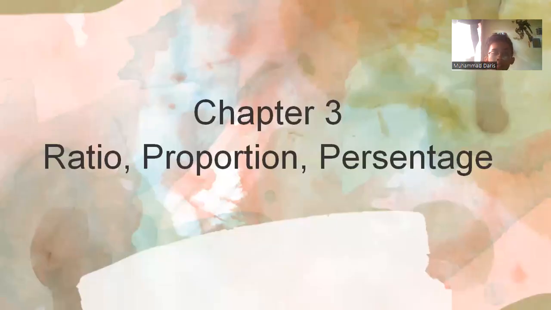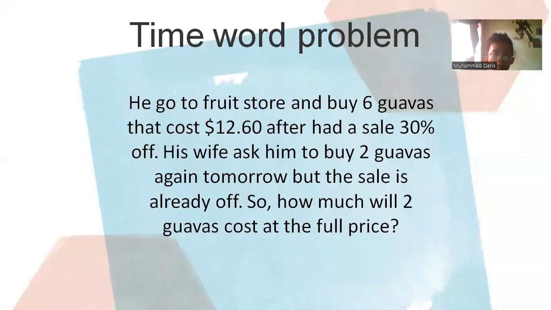Chapter 3. Ratio, proportion, and percentage. Okay, the time word problem. He goes to a fruit store and buys 6 guavas that cost $12.60 after a sale of 13% off. His wife asked him to buy 2 guavas again tomorrow, but the sale is already over. So how much will 2 guavas cost at the full price?